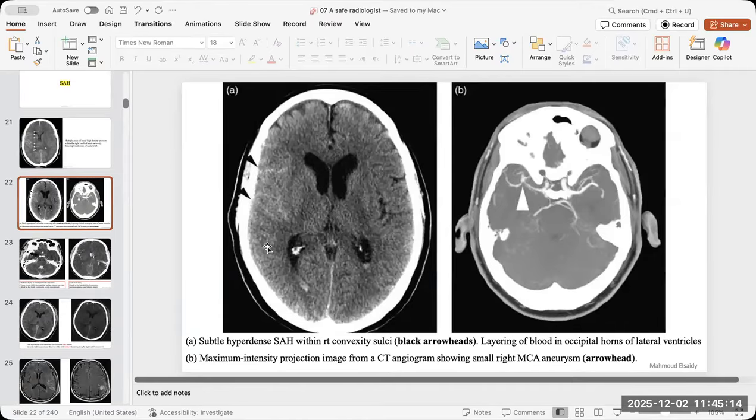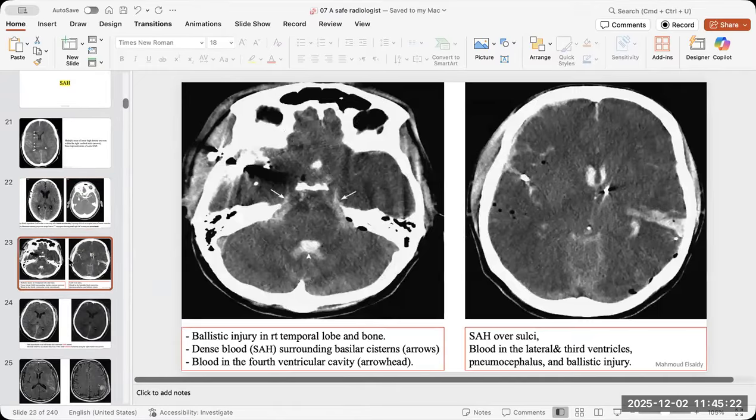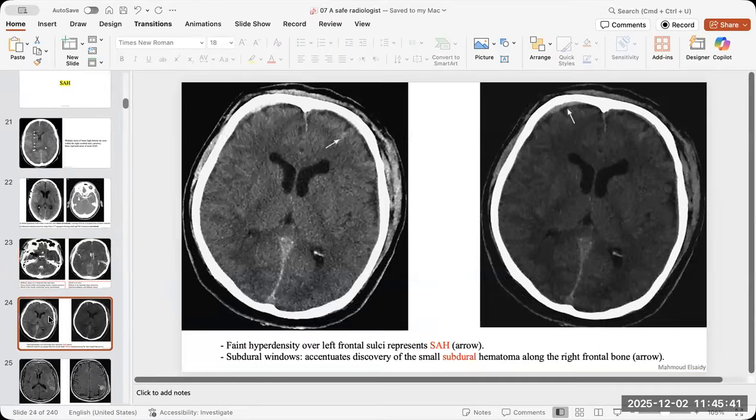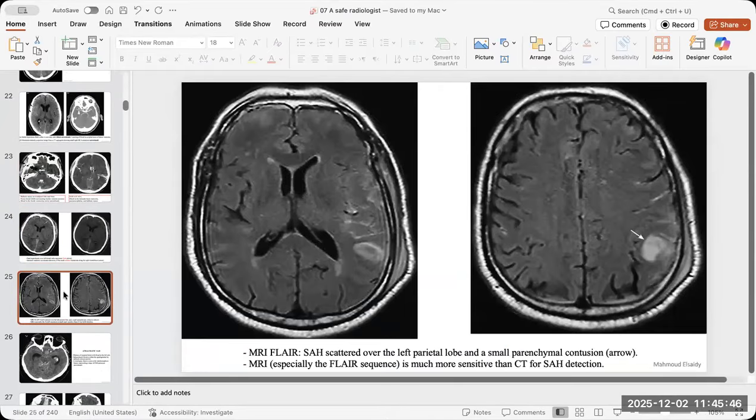And a lot of examples about the subarachnoid hemorrhage. Here it is mainly in this area, and they found an aneurysm in this area, in the right MCA. And all of the CSF spaces are connected together. So if there is hemorrhage in any part, it might go to the rest of the CSF spaces, so try to look for all of them. And there are a lot of examples, like I told you. Sorry for that. I don't know why I have this cough. Give me one moment.